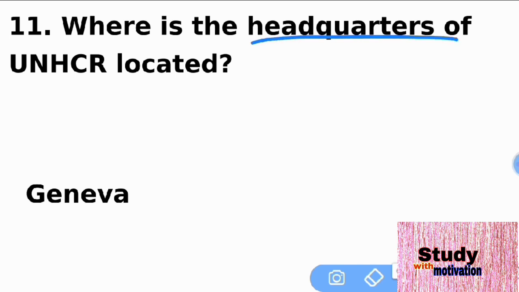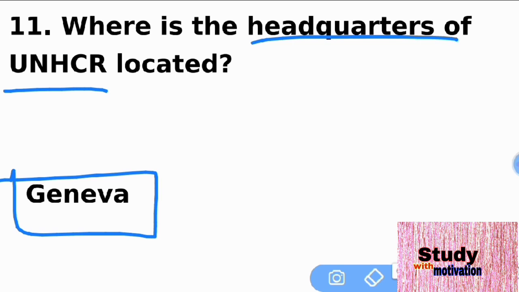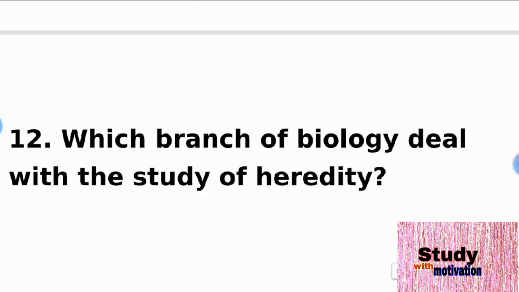Where is the headquarters of the UNHCR located? It is Geneva. The headquarters of the UNHCR is located in Geneva, Switzerland. UNHCR was founded on 14 December 1950. The full form of UNHCR is the United Nations High Commissioner for Refugees. The next question is 12.